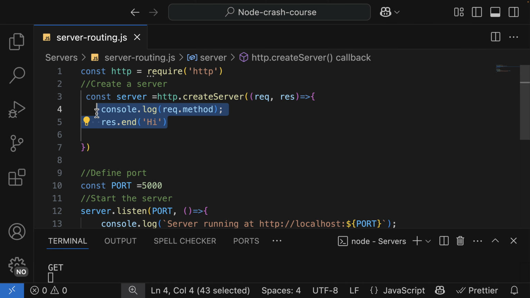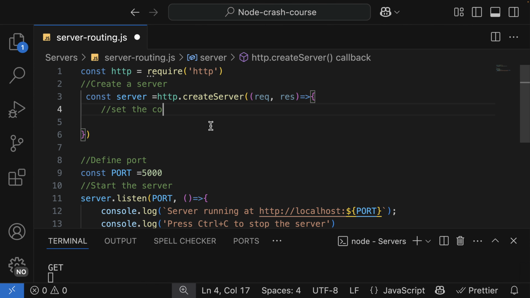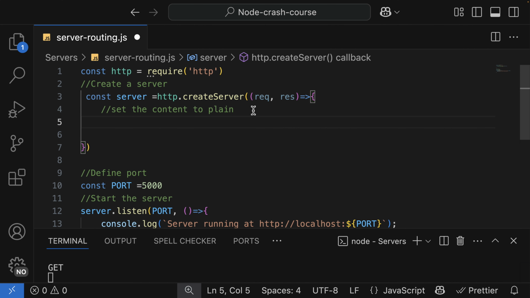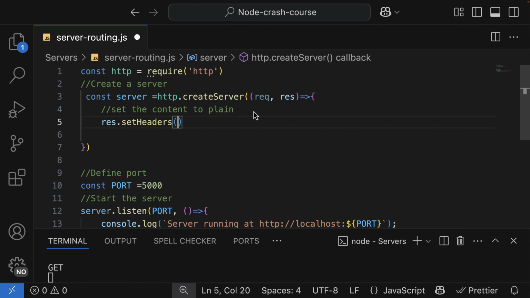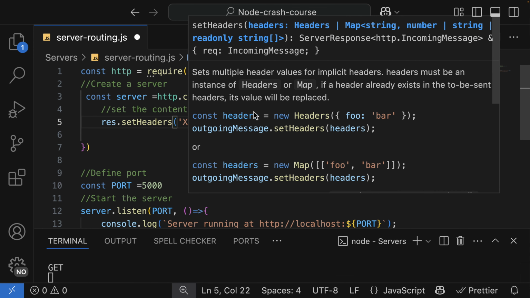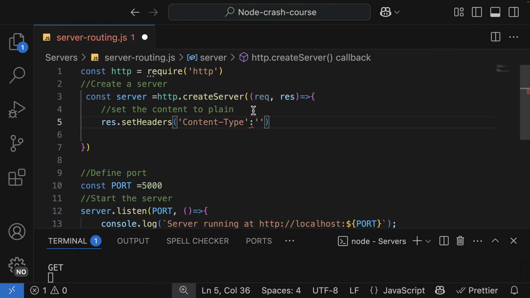So let's see how to implement the routing that's going to send back different information based on the path. So in here, I'm going to set the content type to plain text. It goes like response.setHeaders, and then the headers is going to be the content type, which is equal to text/plain.